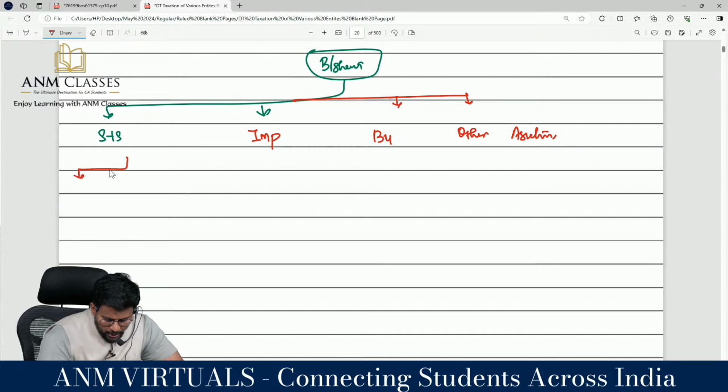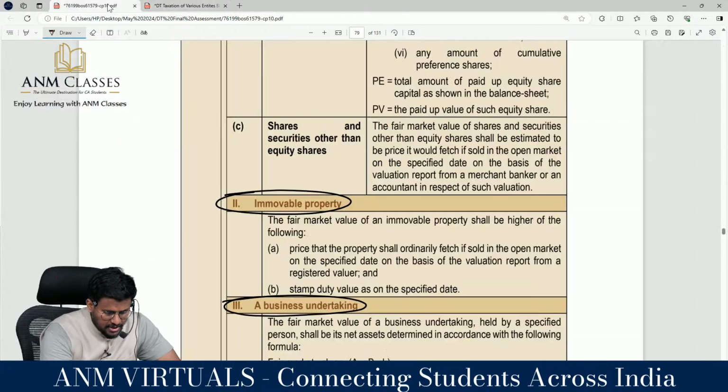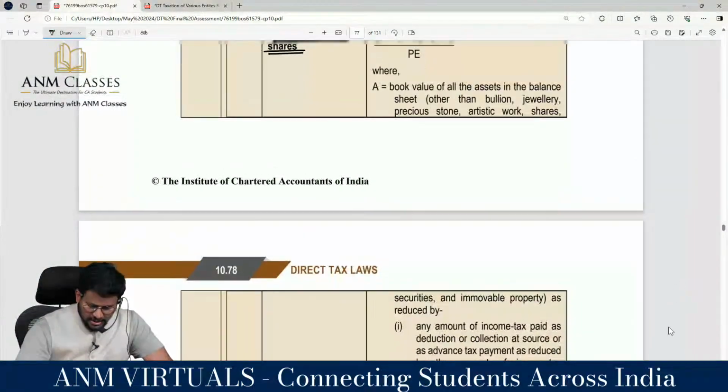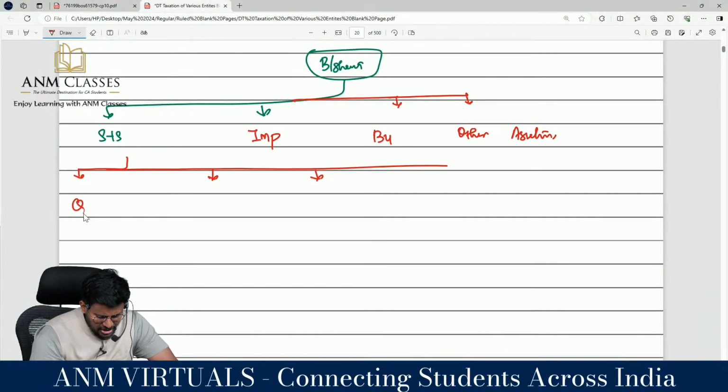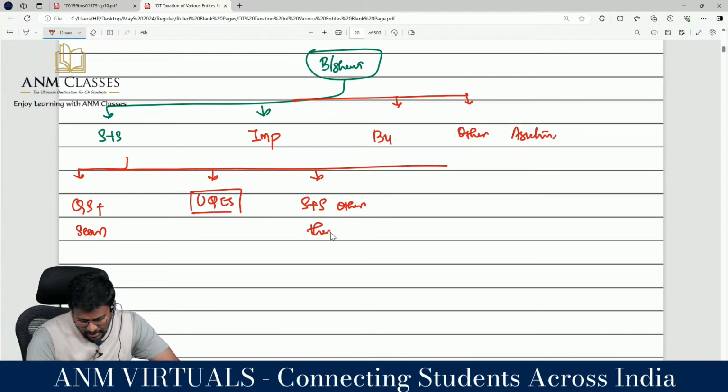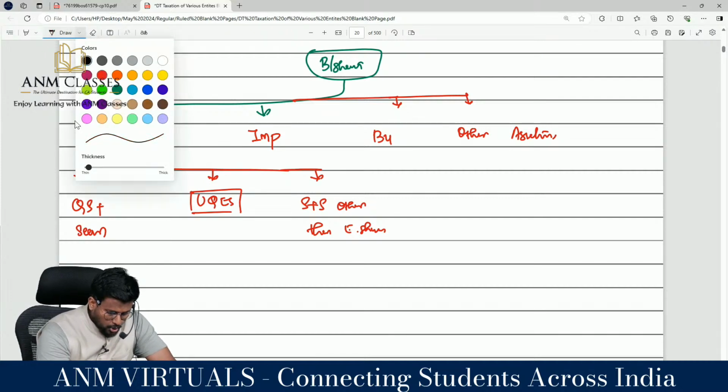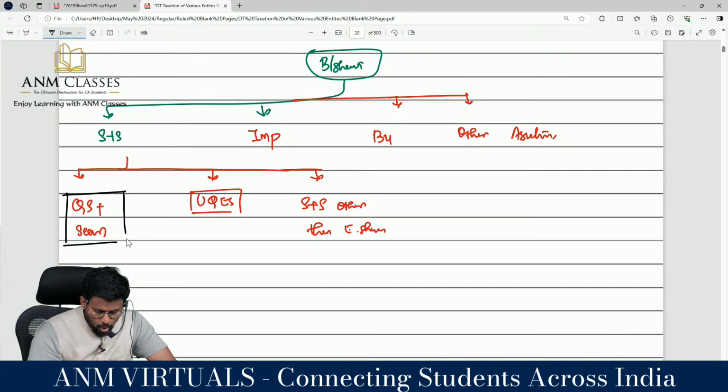In the shares and securities itself, you may have different types of shares and securities. Number 1, quoted shares and securities, that means listed shares and securities. Number 2, unquoted equity shares. Next one, shares and securities other than equity shares. So shares and securities can be classified into 3 categories. Number 1, quoted shares and securities. Number 2, unquoted equity shares. Number 3, shares and securities other than equity shares.